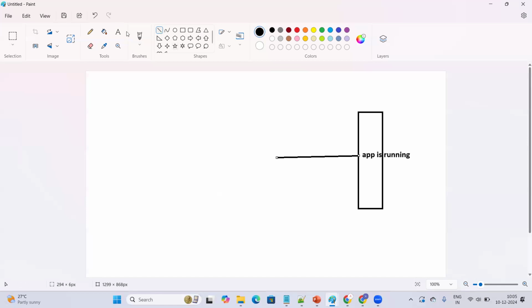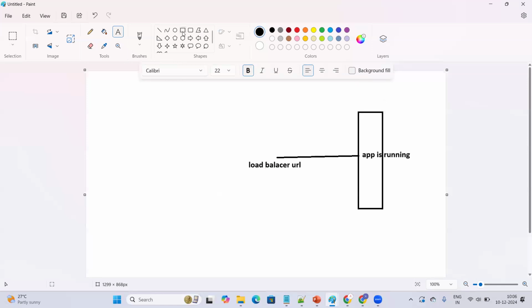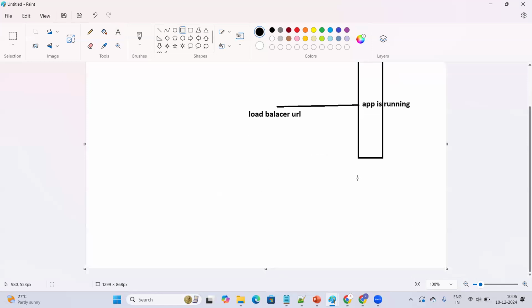I also told you how we can attach a load balancer. Consider we have integrated a load balancer also. We are not going to call it through the IP address, but access it with the help of the load balancer URL. All the requests will be coming to the load balancer. Consider we have one more server where the same app is running.